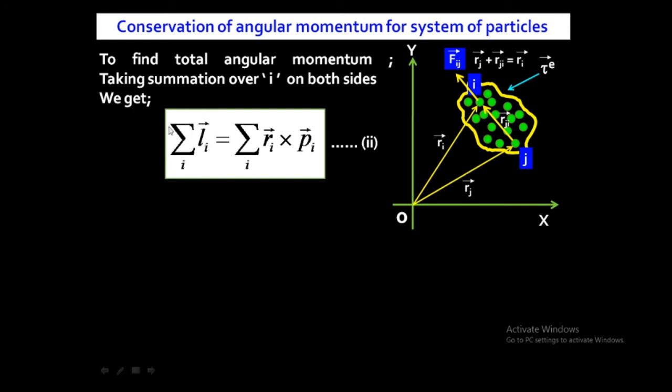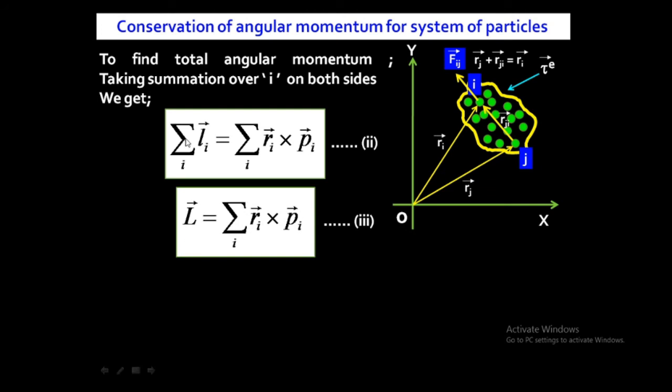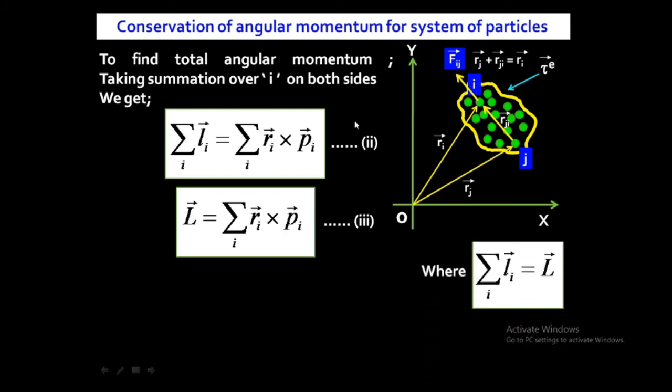So this summation we can write as capital L, because capital L represents the total angular momentum for the system of particles, or the total angular momentum for all the particles in the system. So in place of summation over i of Li, we can write capital L vector. Capital L vector is equal to summation over i of Li, and it means the total angular momentum for the system of particles. So this is equation number 3.